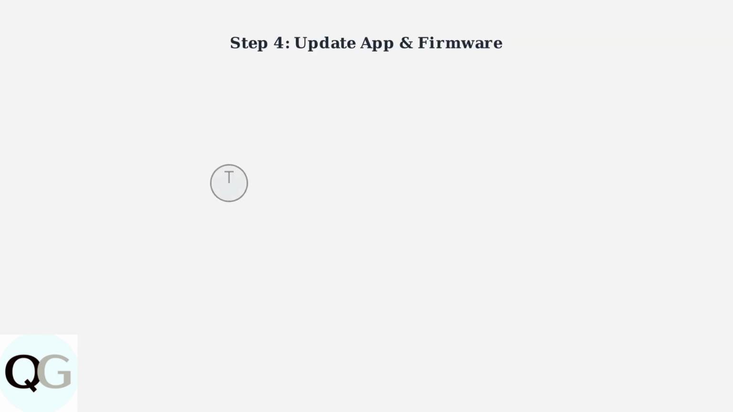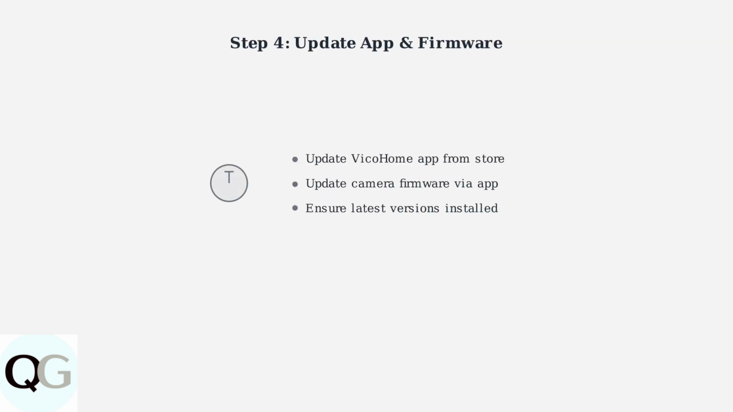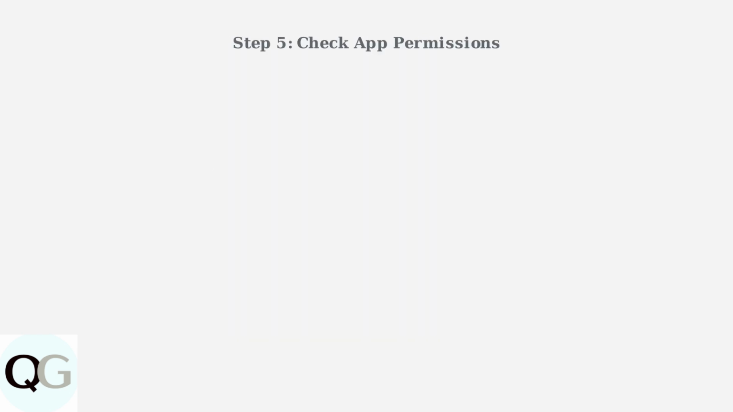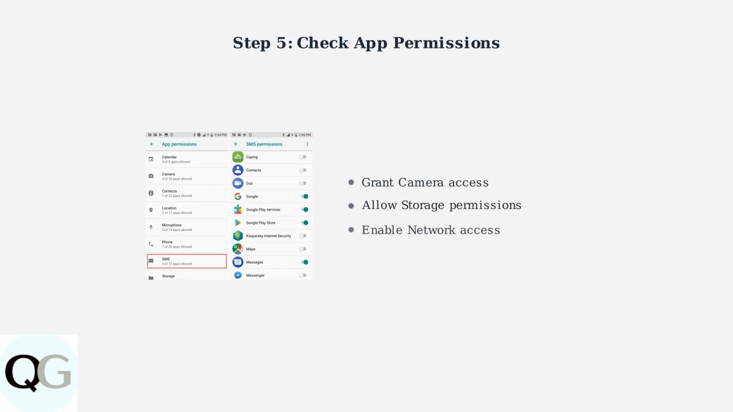Ensure both your VicoHome app and camera firmware are updated to the latest versions. Check your app store for app updates and use the VicoHome app to update camera firmware. Verify that the VicoHome app has all necessary permissions. Check your phone's settings to ensure the app has access to camera, storage, and network functions.